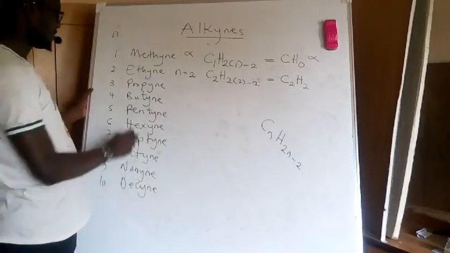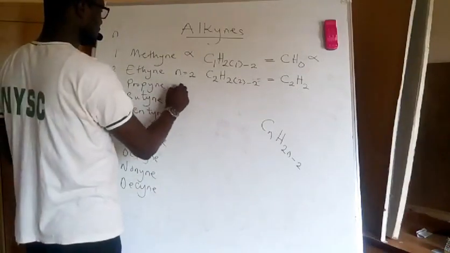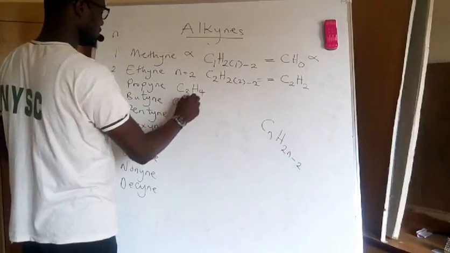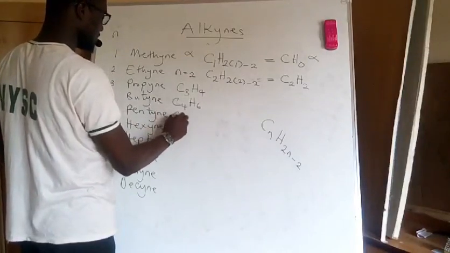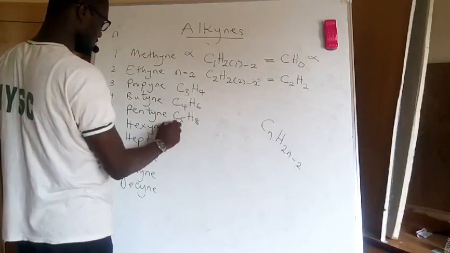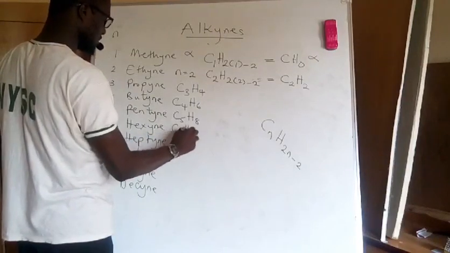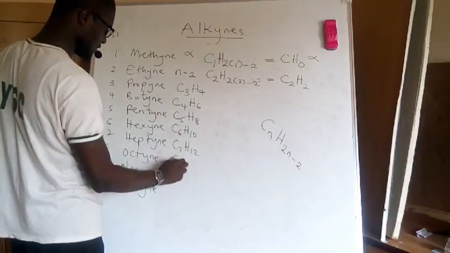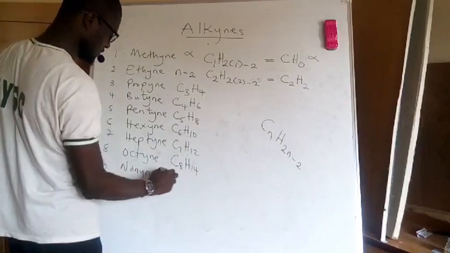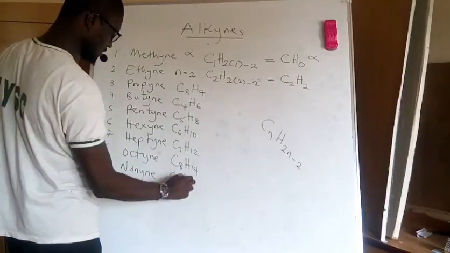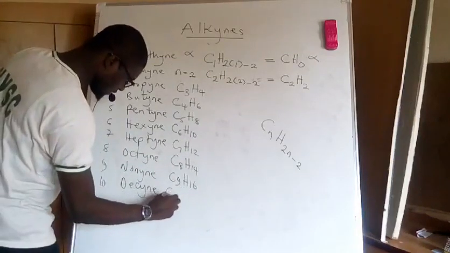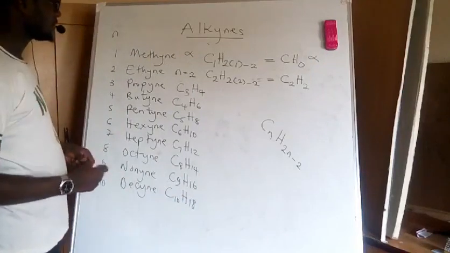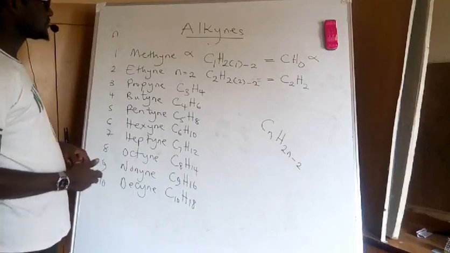Following the same formula, this one will give me C3H4, C4H6, C5H8, C6H10, C7H12, C8H14, C9H16, and finally C10H18. So these are the molecular formulas of the compounds in this group.